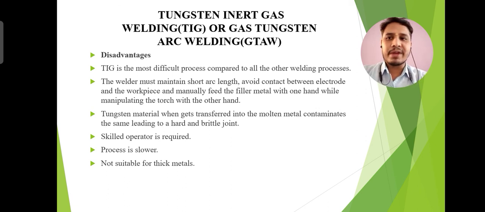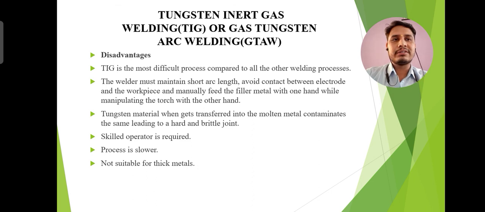There is a chance that tungsten, if it is transferred to the molten weld pool, can contaminate the same. Tungsten inclusion is hard and brittle. So if the tungsten melts and mixes into our molten weld pool, definitely it increases the hardness of the material and makes the material brittle. If the material becomes brittle, definitely it will reduce the strength of the weld. And the filler rod, if by chance it comes out of the inert gas shielding, can cause weld metal contamination, and equipment costs are higher than for flux shielded metal arc welding processes.